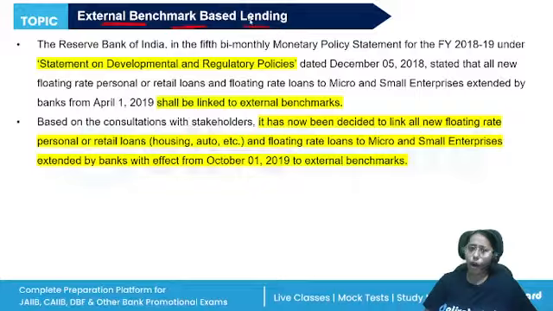All the new floating rate personal or retail loans, banks are free to offer any such external benchmark linked loans to the other types of borrowers as well, right? They're also free to decide the spread over the external benchmark.